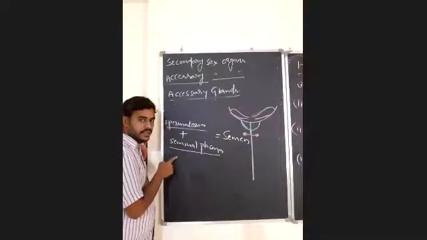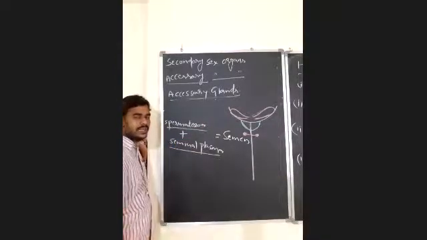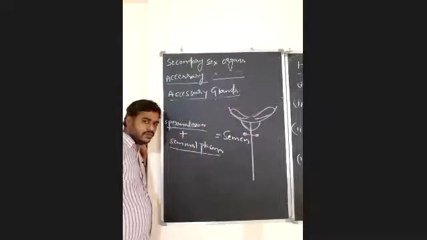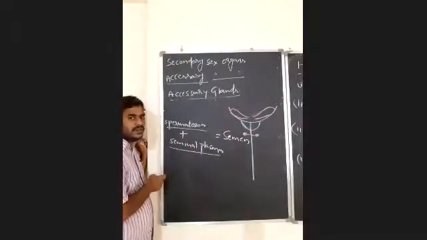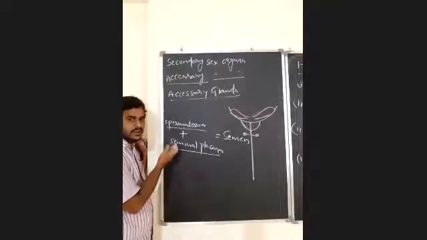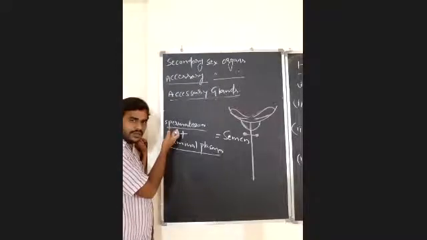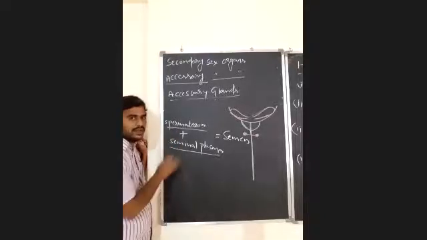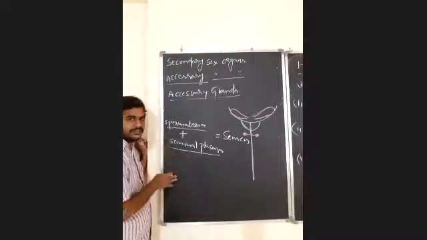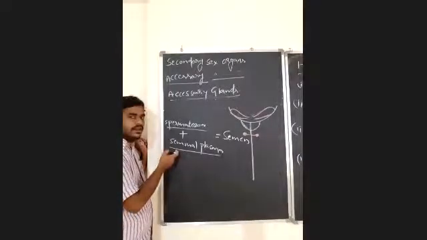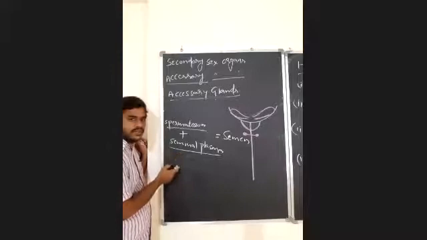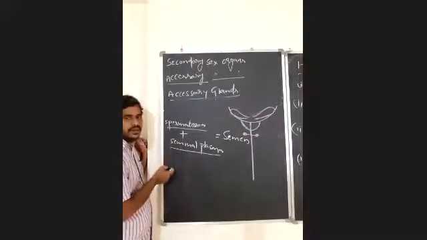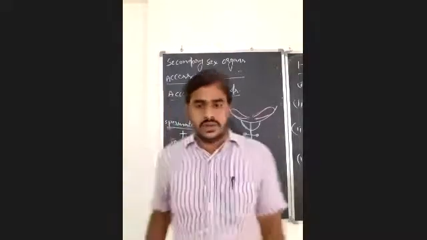If only spermatozoa are released into the female genital tract without seminal plasma, what will happen? There is no chance for survival of these spermatozoa in the acidic pH of the female genital tract, so they will completely degenerate. They will die. And there is no chance for nourishment of them. Without nourishment, how could they survive outside the male body? So there is no chance.